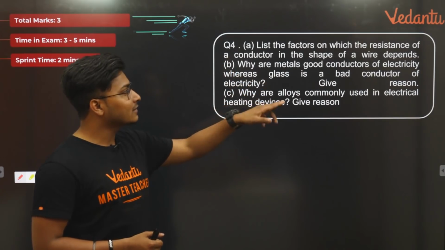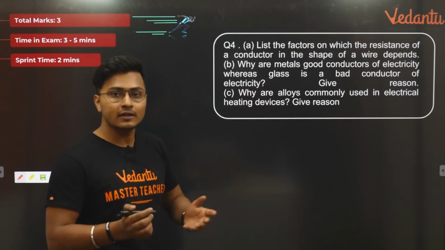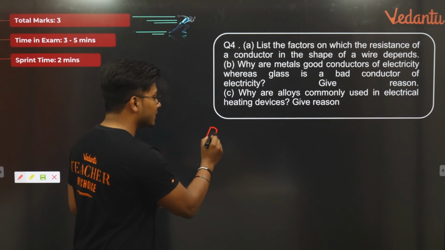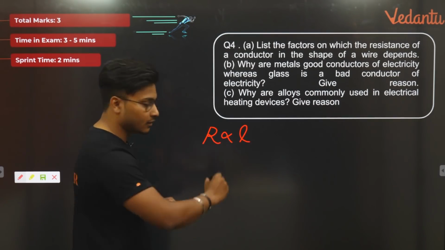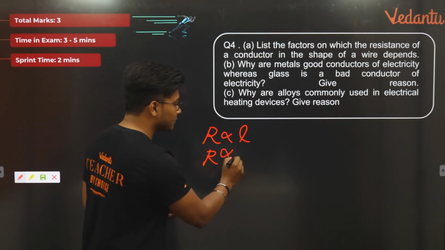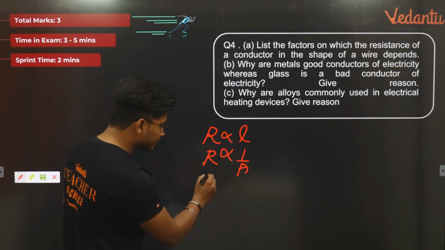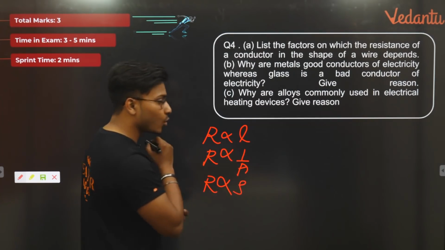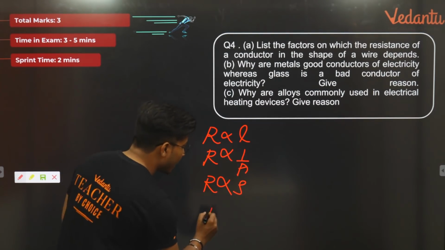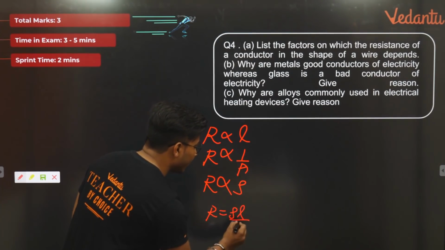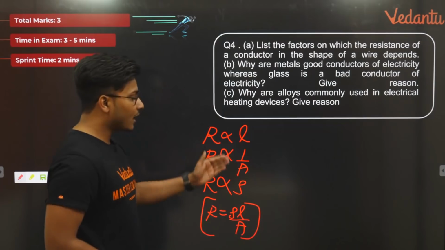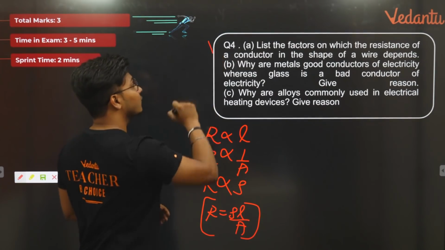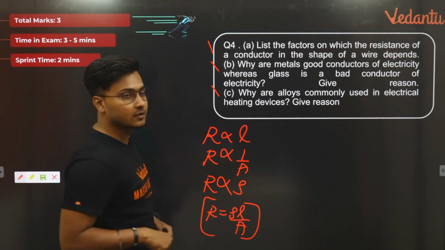Look at that. List the factors on which the resistance of a conductor in the shape of a wire depends. What are the factors on which resistance depends? Again, similar to heating effect. Resistance is directly proportional to the length of the conductor. Resistance of a conductor is inversely proportional to its area. Resistance of the conductor is directly proportional to the resistivity of the conductor, which is rho. Combining, R will be equal to rho L upon A. Yes, this is the formula. और आपको मिल गए वहां पे अपने 1 mark. This is a 3 mark question, 1 mark for this, 1 mark for this, and 1 mark for this.